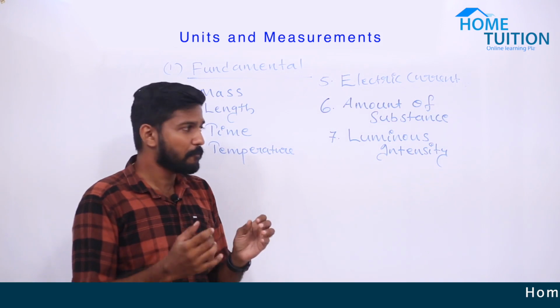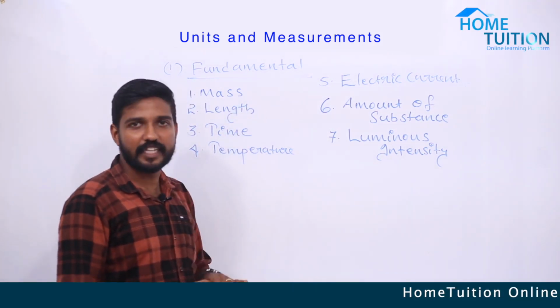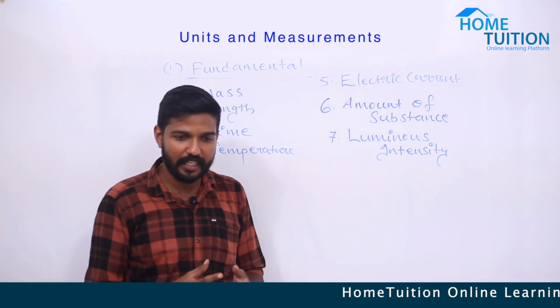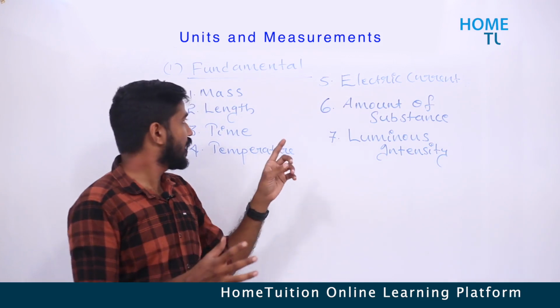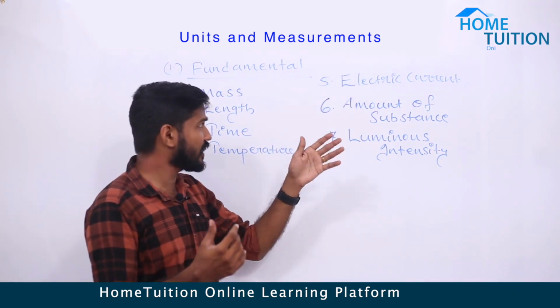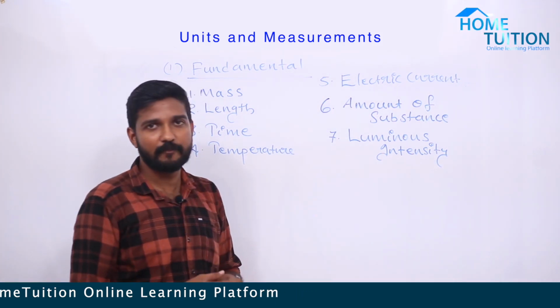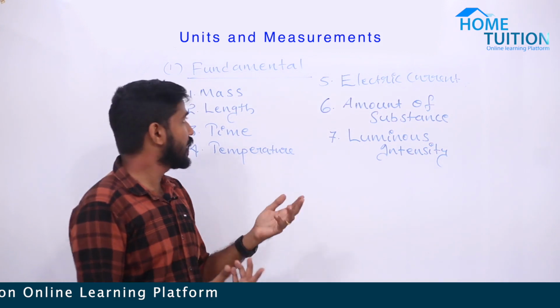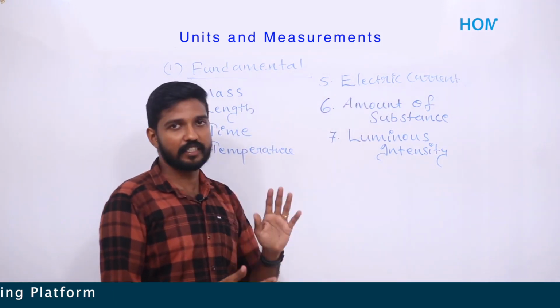See, mass is independent of length, right? All of us know that mass is a separate thing. It doesn't depend on length, time, temperature, or any other quantities. We don't need mass or length to form electric current.